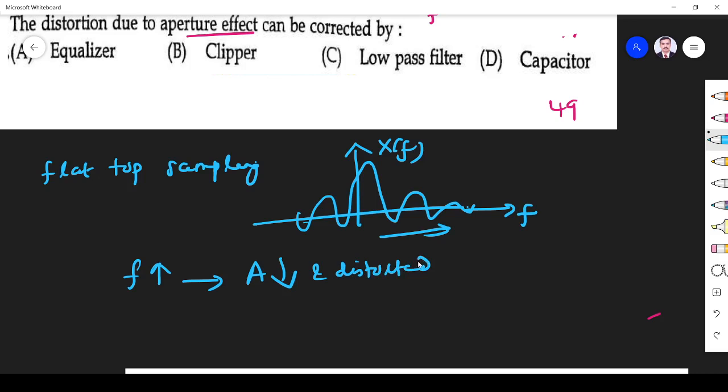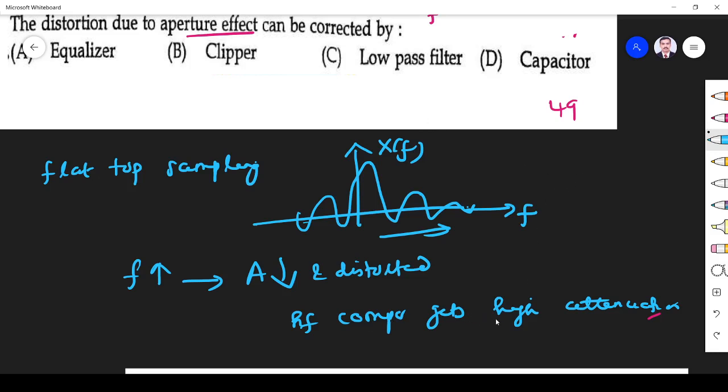This is very, very important, right? In flat top sampling, when the frequency increases, amplitude is decreased and distorted. What is the reason? It is due to the effect that high frequency components get higher attenuation. What do you mean by attenuation? Reduction in amplitude, right? So high frequency components undergo more attenuation. This effect is known as aperture effect.